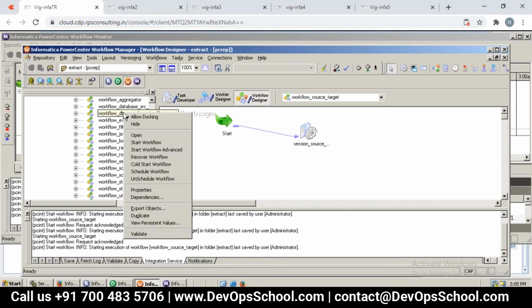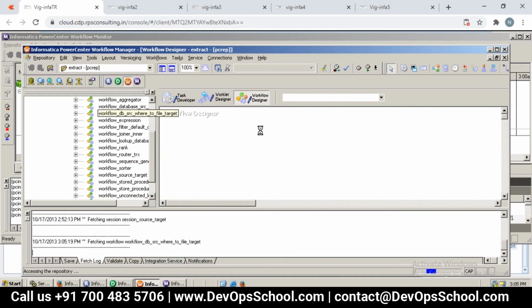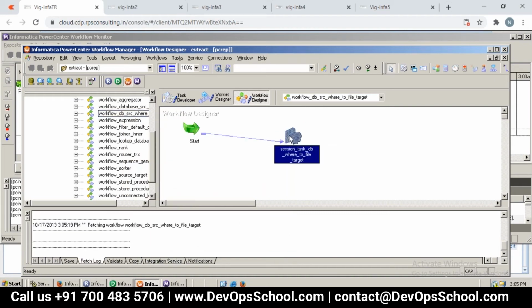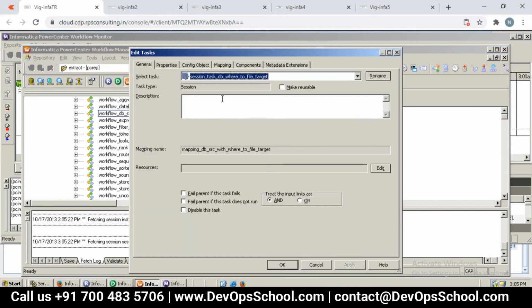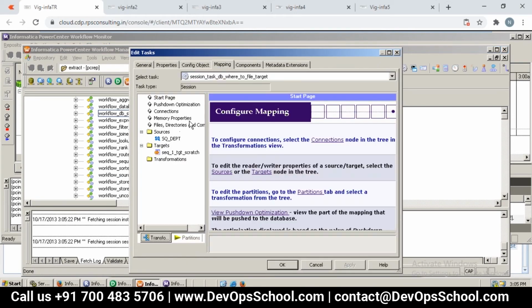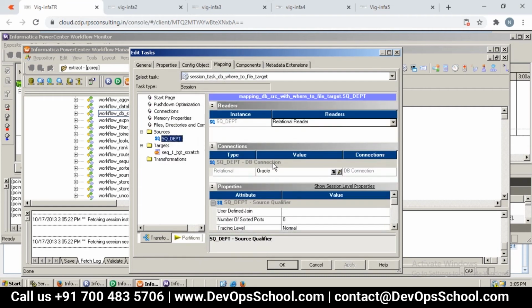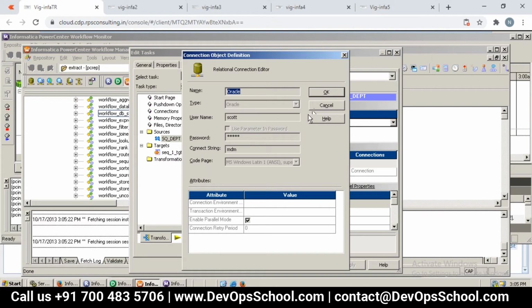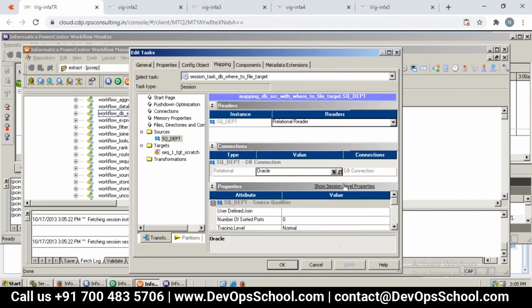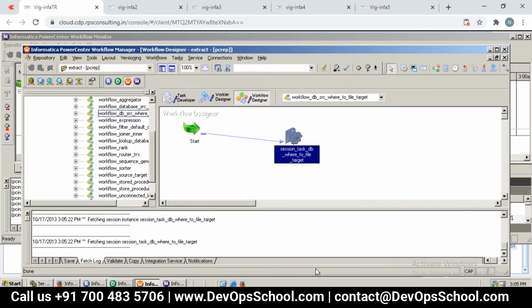Just to recap, what we need to do here is make sure that this relational table connection has been given over here at mapping level. If you go to any source, let's say in this case, this connection should be supplied here. If you don't supply it, you'll get a database related issue. And second, if you supply the wrong credentials also, remember, if you want to change, you can just go and change the password, whatever.